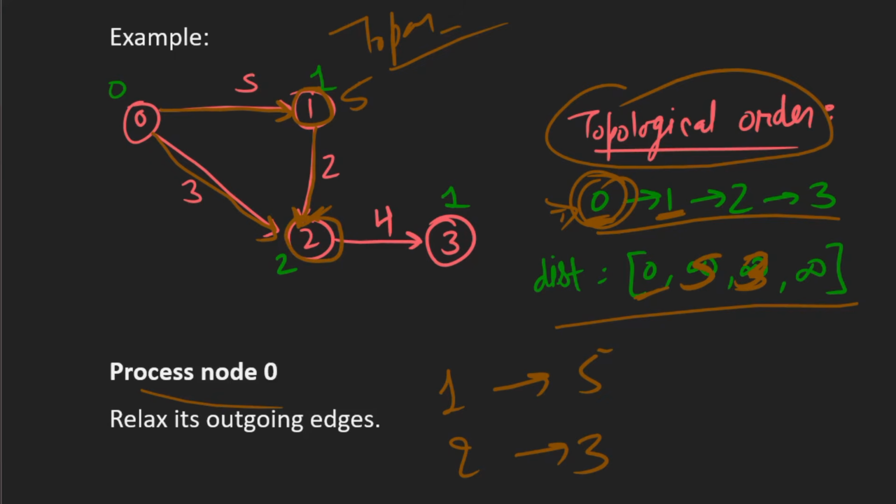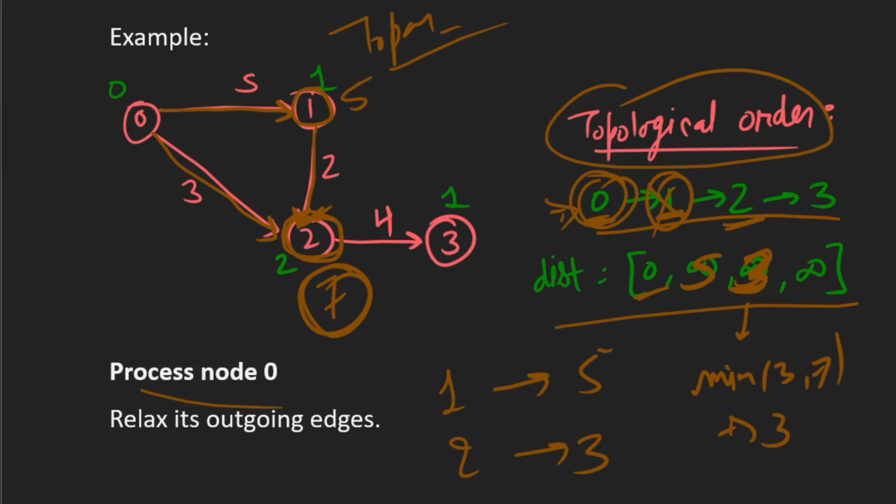So the distance is 5 plus 2, 7. So this distance to node 2 is 7, but already we have a distance to node 2 as 3. So we take the minimum of 3 comma 7, which is 3. So the distance of this is still 3. So we have processed this node also, then we process node 2.